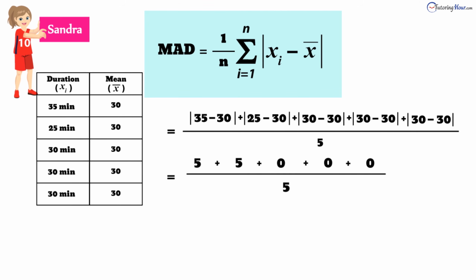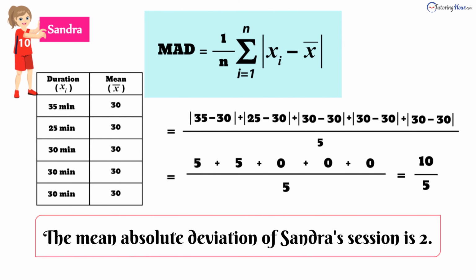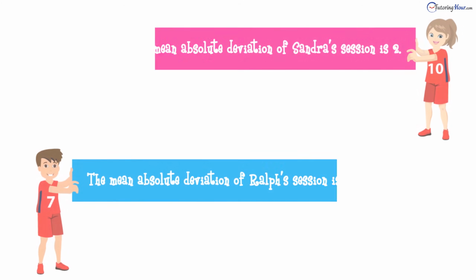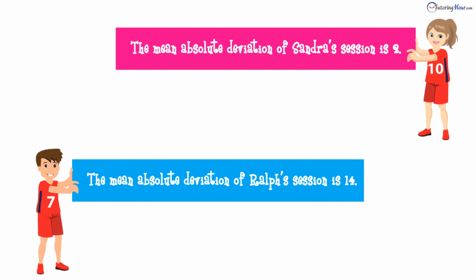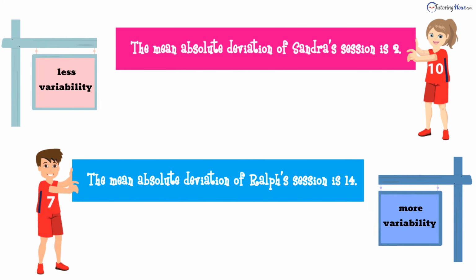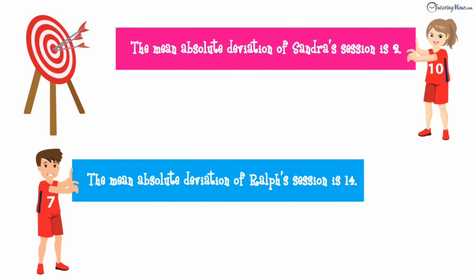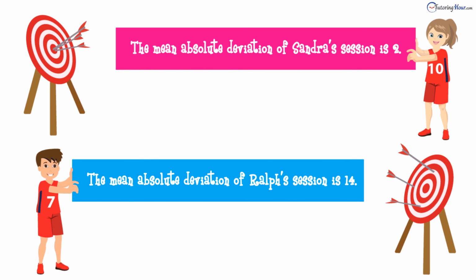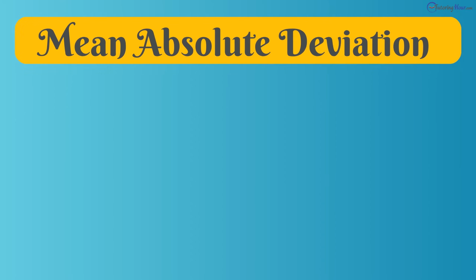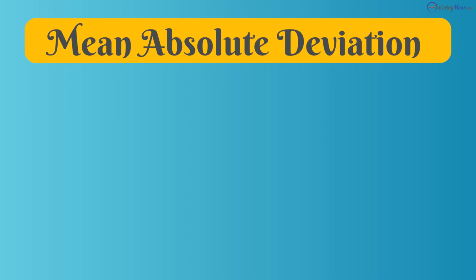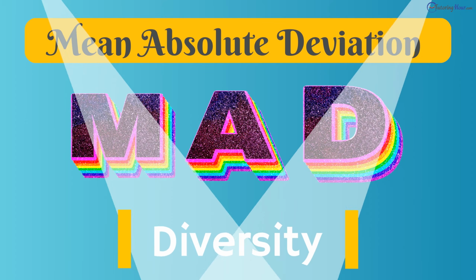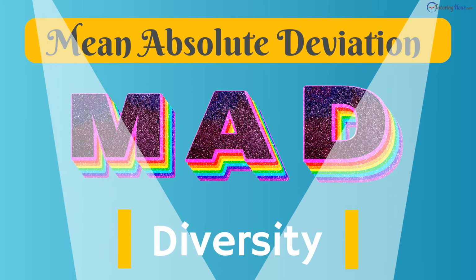We end up with 10 divided by 5, and we have a mean absolute deviation of 2. Comparing the two mean absolute deviations, it is pretty clear that there is more variability in Ralph's practice sessions than in Sandra's. Sandra has been pretty much consistent with her practice sessions, while Ralph's practice sessions are inconsistent. The mean absolute deviation, or MAD, gives us a clear picture of this diversity.